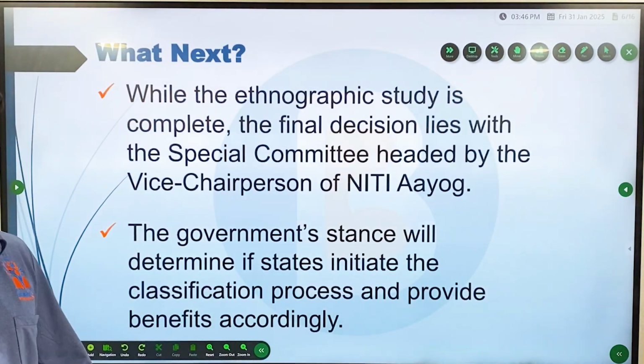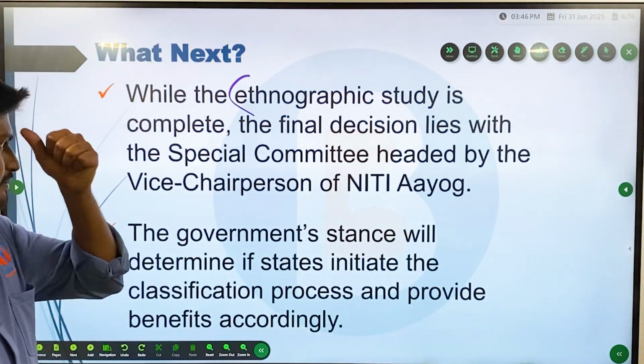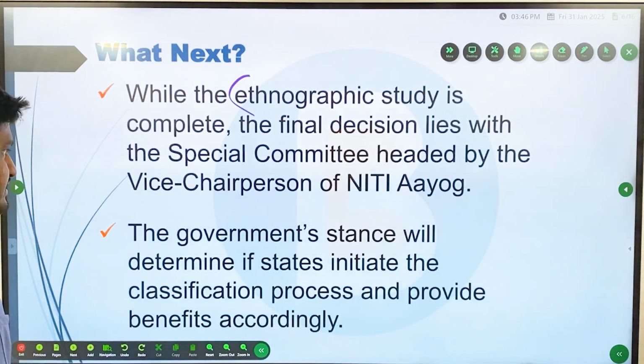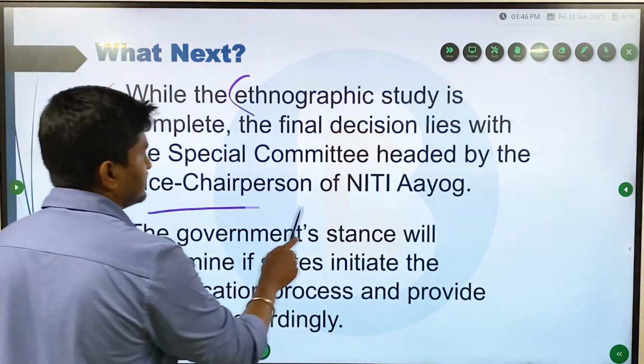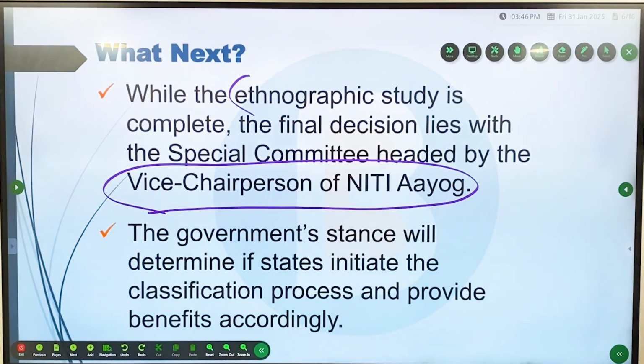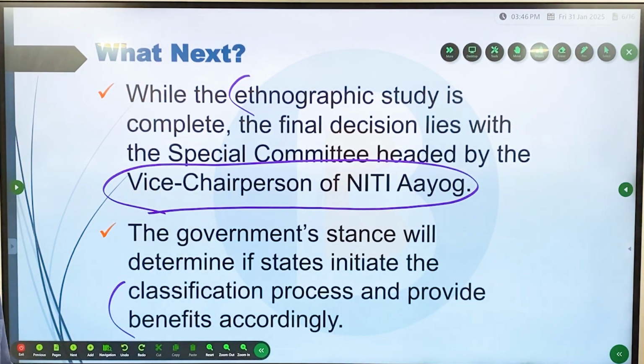So what next? What is going to happen? While the ethnographic study is complete, the final decision lies with the special committee which is headed by the Vice Chairperson of Niti Aayog. The government's stance will determine if states initiate the classification process and provide benefits accordingly. We have to wait and see how this will turn out.